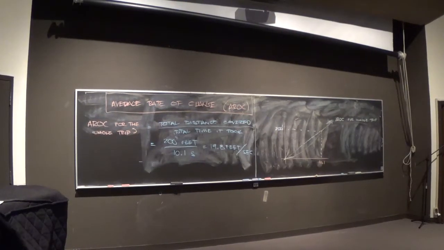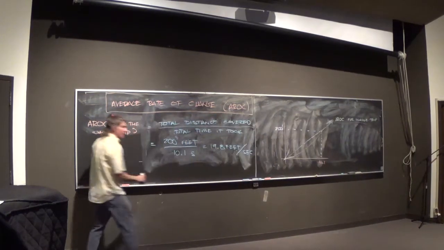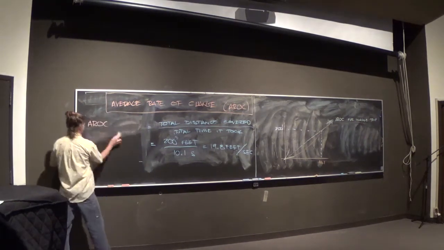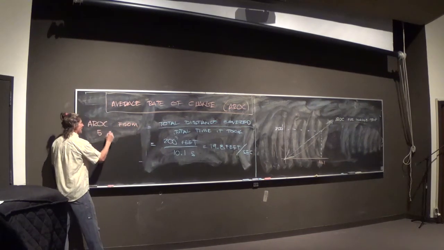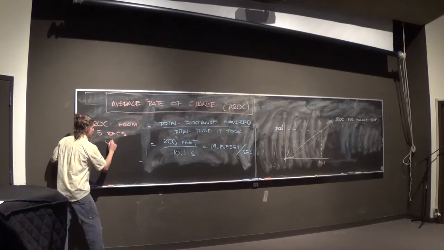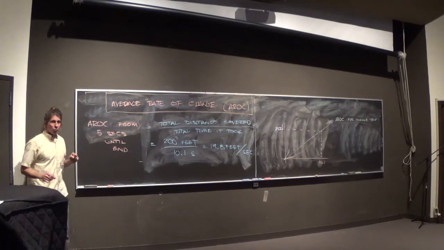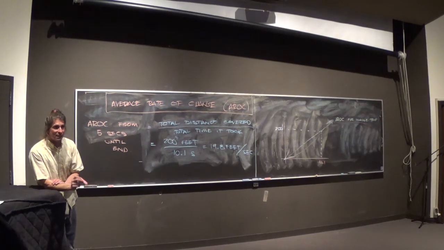5 minutes. Let's do one more of these average rates of change, and then we'll see how the quiz looks. We have to come back to the quiz on Wednesday. Okay, so let's change the question. Not average rate of change for the whole trip. Why don't we change this to average rate of change from 5 seconds until the end.